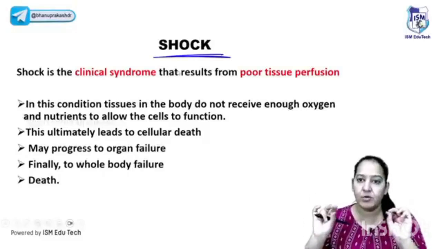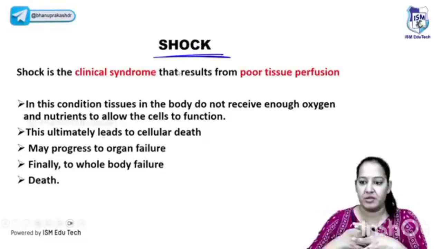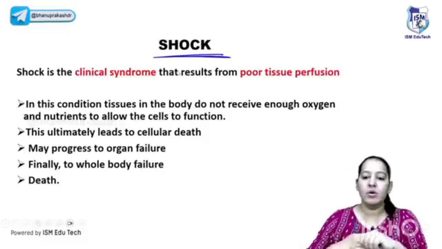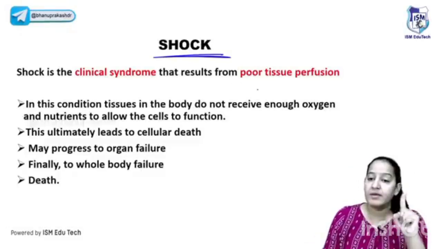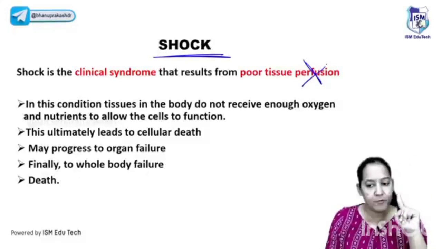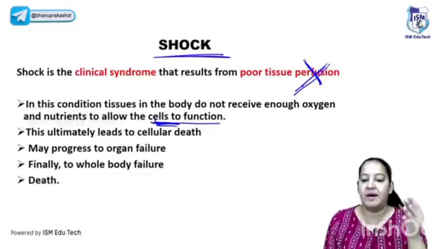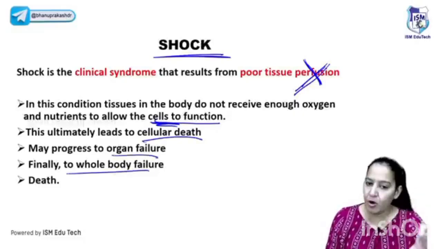So this is known as perfusion. So all the organs require perfusion because of the oxygen. If oxygen is not supplied, the organs or the cells will undergo ischemia and infarction. So if all the organs simultaneously do not get the perfusion, not only one organ, all the organs of the human body do not get proper perfusion, do not get proper blood supply, what will happen? First, the cells will start dying. Then first cells will not function. It will show ischemia. Then cell death. Then particular organ death. Then multiple organ death. Then death of the person.